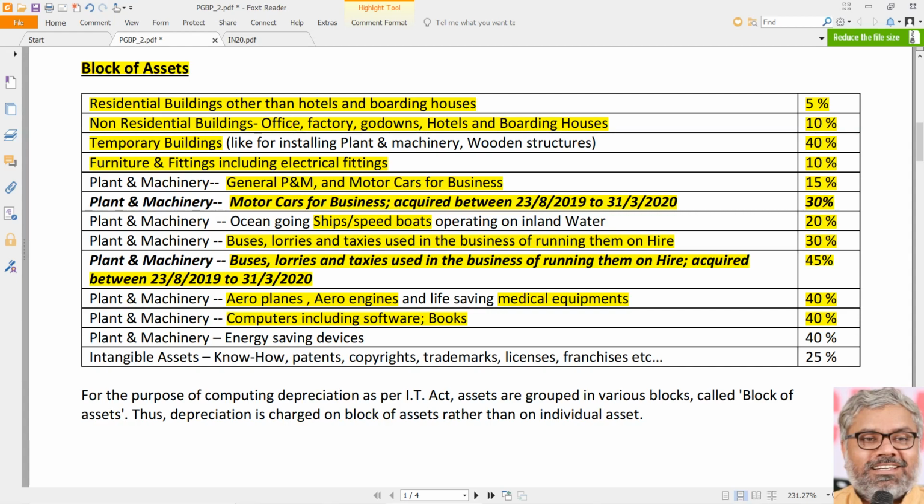Books are also eligible for 40% rate of depreciation. Now a question comes, because exam questions also will have this. He will tell, instead of books, he will tell periodicals.